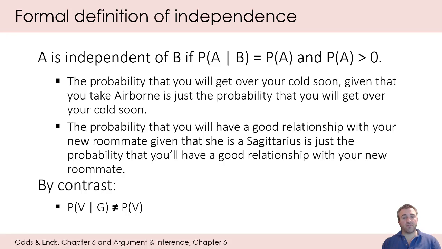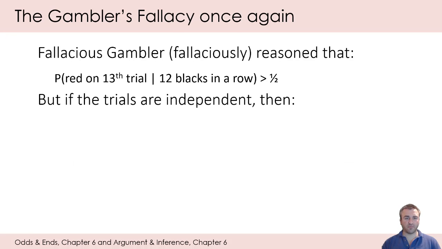All right, well, our formal definitions of conditional probability and independence allow us to say something formally now about the gambler's fallacy, which we've covered before. Recall that our fallacious gambler, who thought that he could learn from experience, so to speak, when he saw that a fair roulette wheel came up 12 blacks in a row, fallaciously reasoned as follows, which we can capture nice and succinctly, but formally, with our understanding of conditional probability.